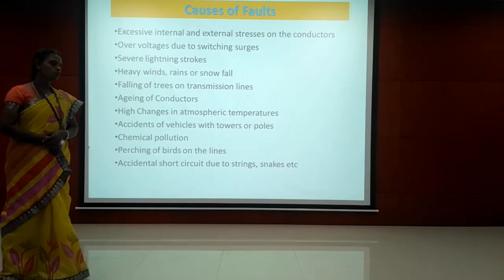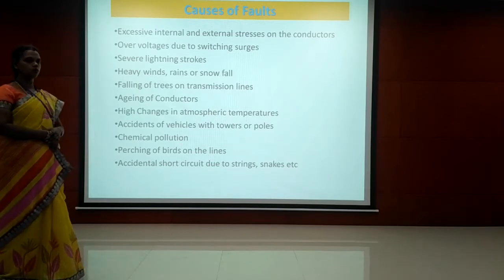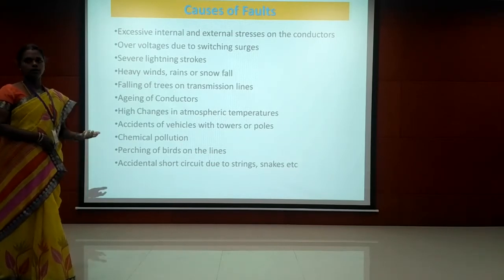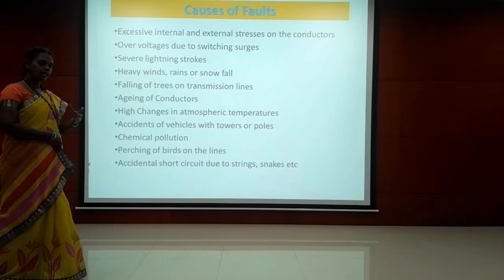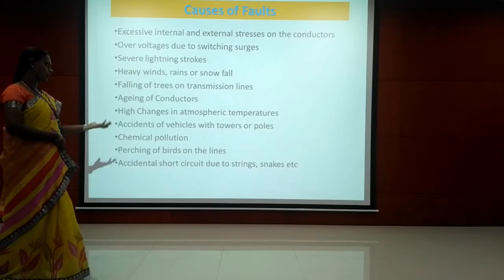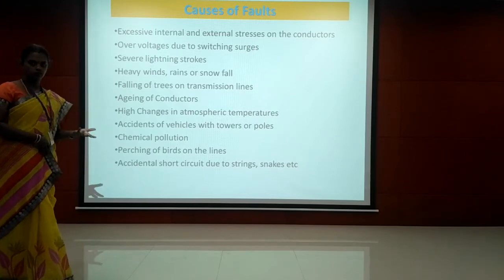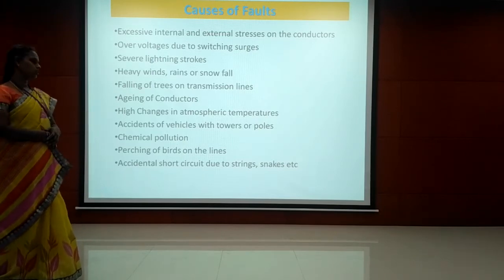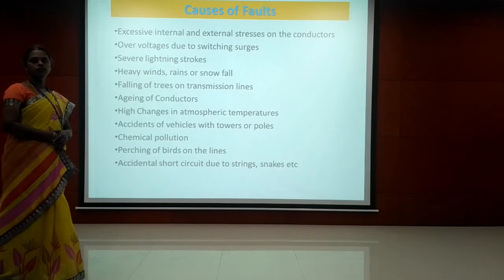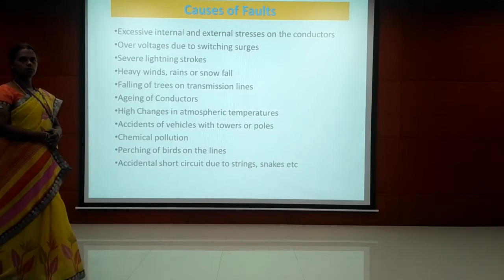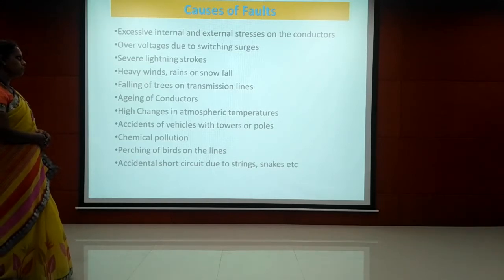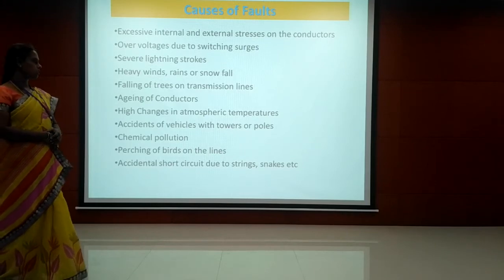Then accidents of vehicles with towers and poles. Unexpectedly some accident may happen, and a vehicle may strike the tower or pole, and it may get damaged. Due to that, the entire system may collapse. Then chemical pollution. In an industrial area, there may be a possibility of chemical pollution. Because of that also, we can expect some faults in the system.